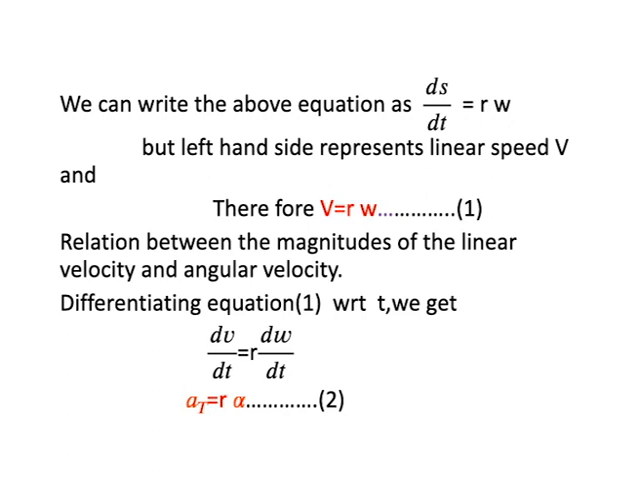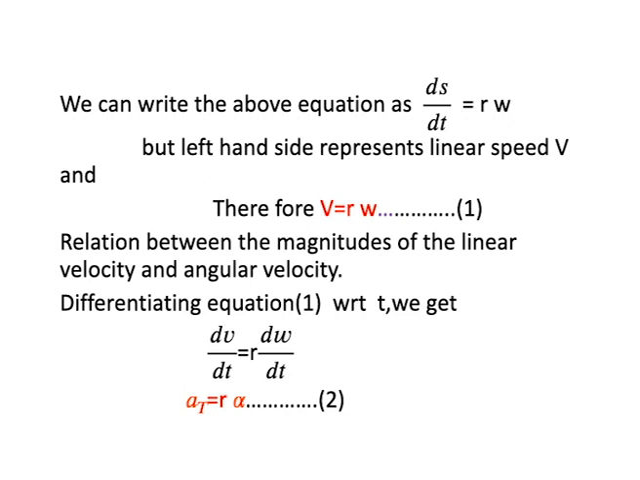Now ds by dt, the rate of change of displacement, is equal to v. You can write this ds by dt value as v. So v is equal to r into omega. That is the relation between the magnitudes of the linear velocity and angular velocity.